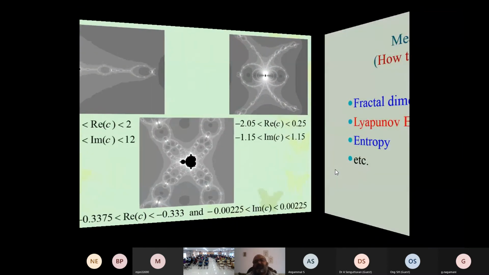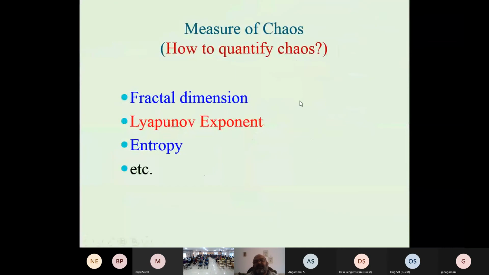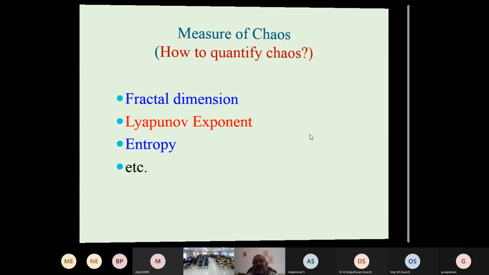So we can also measure the chaos. How to quantify the chaos? It is not just a chaos. Any complex picture is not chaos. This complex scene is not a fractal. But we have to quantify these things. We must explain mathematically that there is chaos. So we have fractal dimension, Lyapunov exponent, entropy. There are many ways we can quantify the chaos.